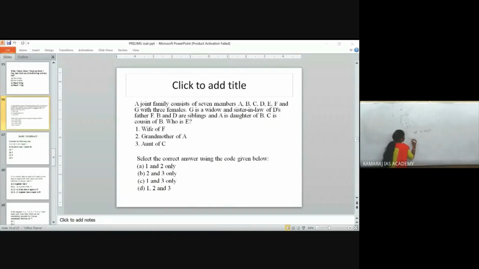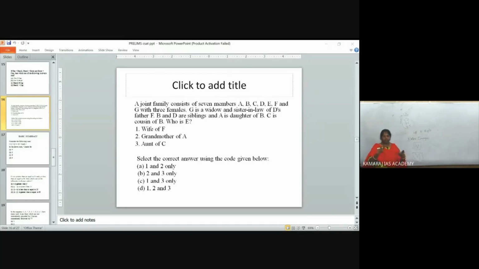Suppose it is a water image. As a simple example, if they give W, what is the water image of this picture? They will give you four different options. It will be upside down.